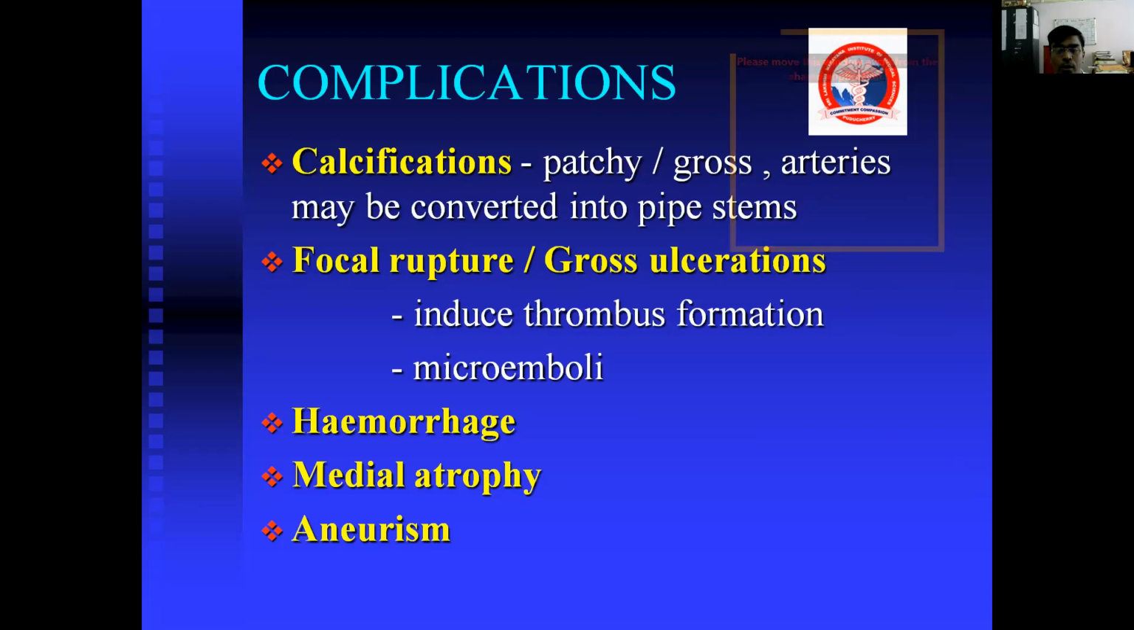This atherosclerotic plaque will gradually increase in size, causing thrombosis or complete obstruction or infarction. The plaque will go on to complications or major consequences such as rupture, hemorrhage, calcifications, microemboli, medial atrophy, and aneurysms. These are the complications of atherosclerosis.